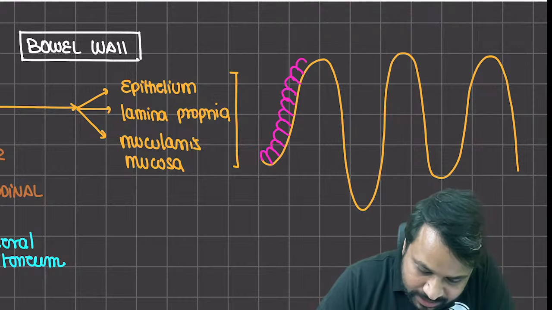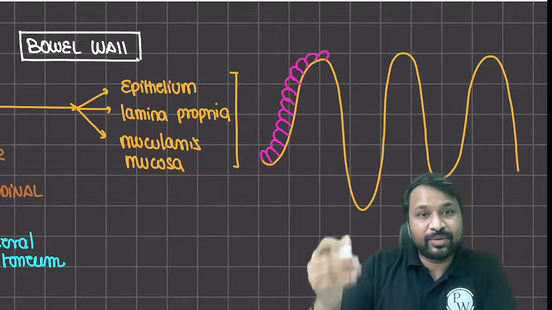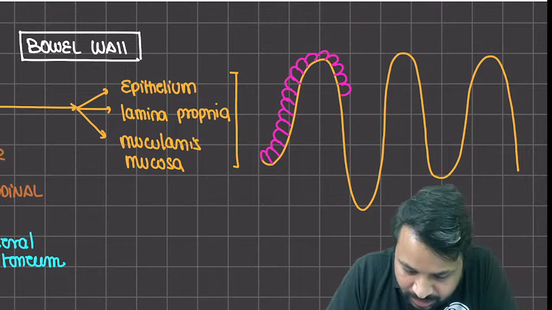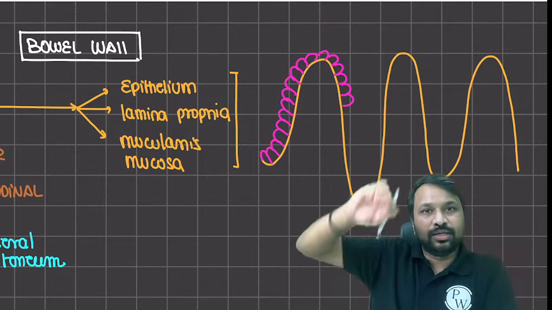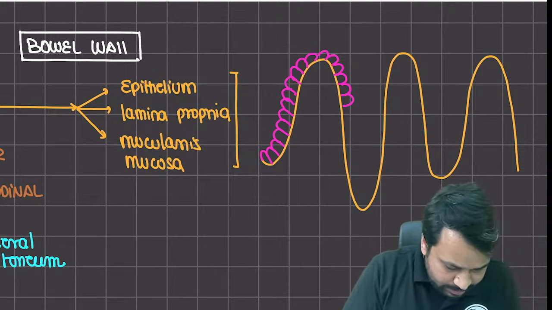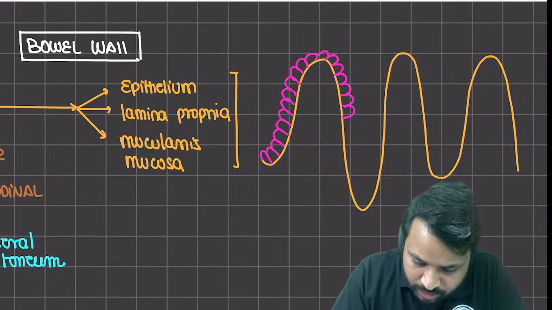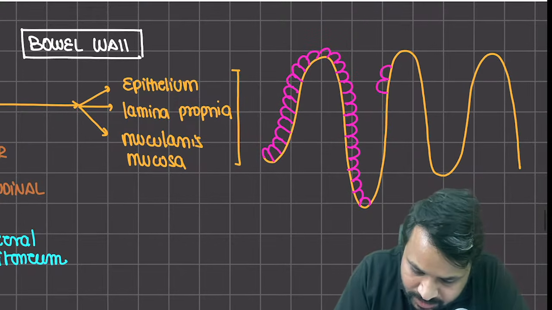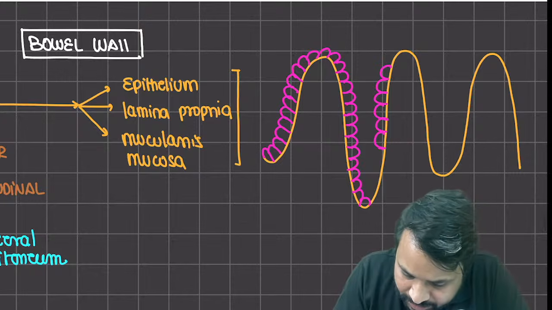Because the mucosa itself is becoming wavy, this dip in the mucosa creates a crypt, and hence these are also called the crypt components. This is also called the crypt lumen or the crypt component. I'll explain it in a bit, so don't worry about it. So this is how it looks. This is the epithelium that you have.